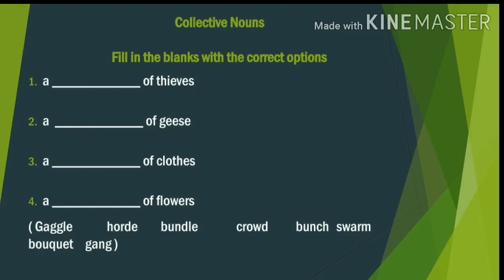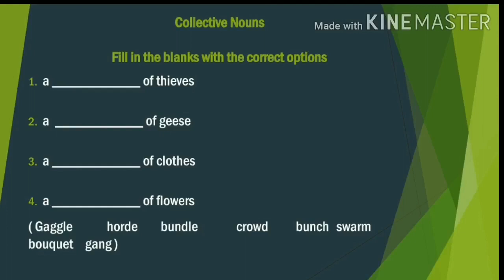G-A-G-G-L-E, gaggle. Second word is horde. H-O-R-D-E, horde. How to pronounce that word? Horde. Third one is bundle. Fourth one is crowd. Fifth collective noun is bunch. Then after the bunch is swarm. Next to swarm is bouquet. B-O-U-Q-U-E-T. The letter T is silent. It is bouquet. The last collective noun is gang.